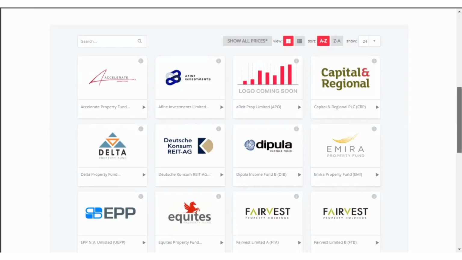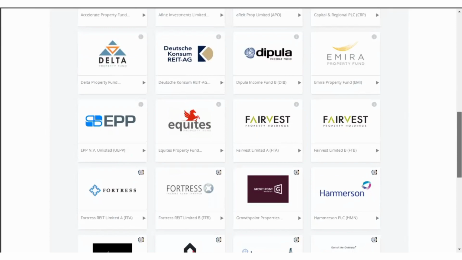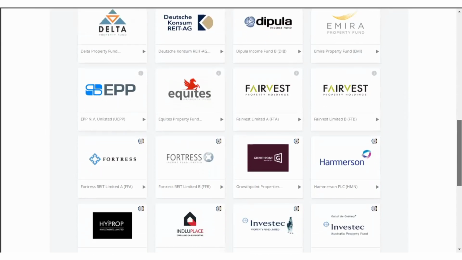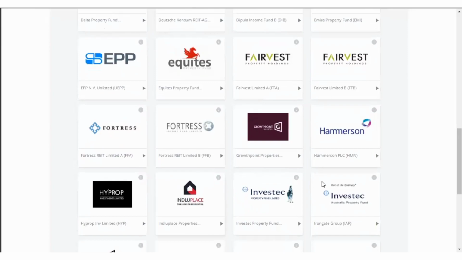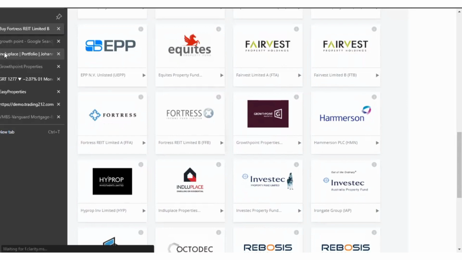South Africa does have quite a few REITs. Some are very popular. Most of them are in retail and commercial space, meaning they own malls, shopping centers, and office parks. But there are a few that dabble in residential property. For example, Indlu Place is pretty much the sole residential property REIT on the JSE. So if you want to invest in a REIT, this is where you're going to buy them. However, you have to do your research on the REITs that you want to buy.